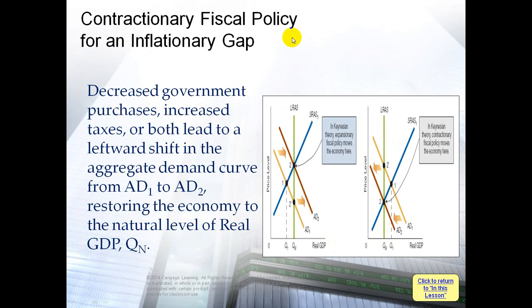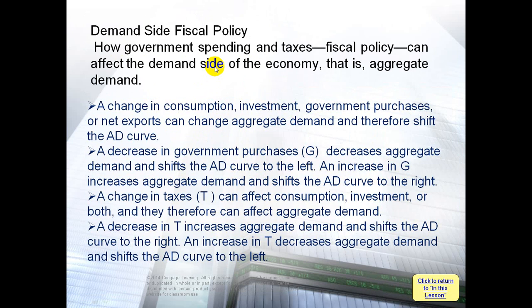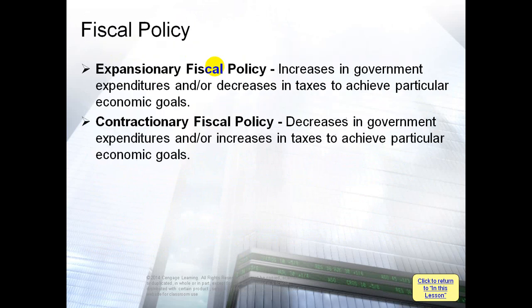The contractionary fiscal policy is used when the economy is at an inflationary gap. So this is very important to know. When should we use expansionary fiscal policy and contractionary fiscal policy? Economists should know the problem, then they will use the cure.